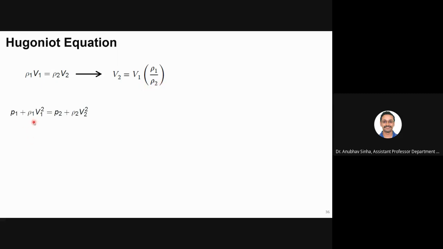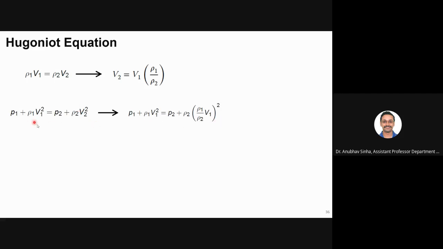What equation is this? Can anyone tell me what it is balancing, or what are the terms? We have discussed this. Come on. Force balancing, or I can say this is momentum equation, right? So if I use this velocity term or this relation in this momentum equation, I will end up with this.